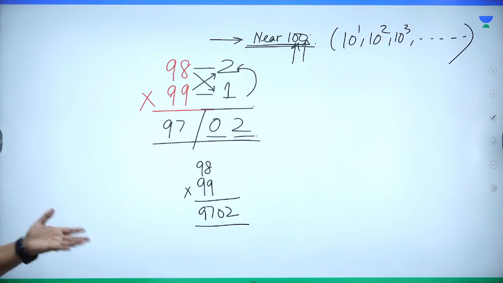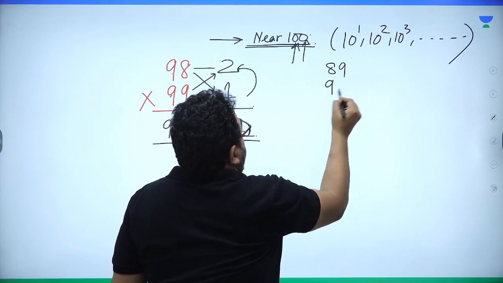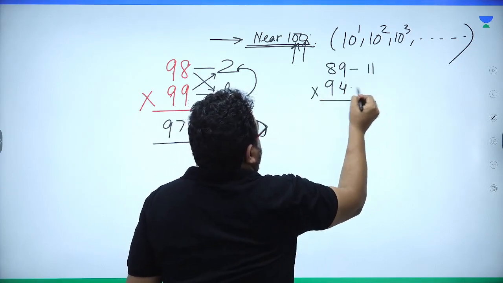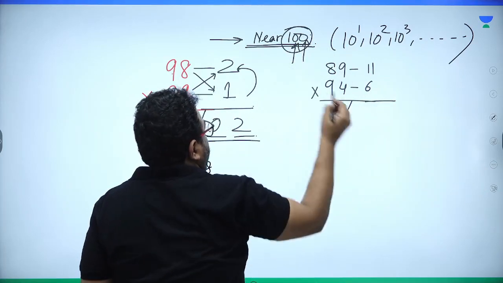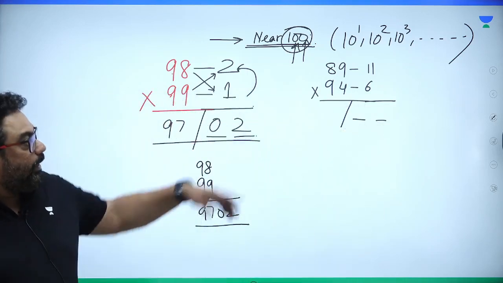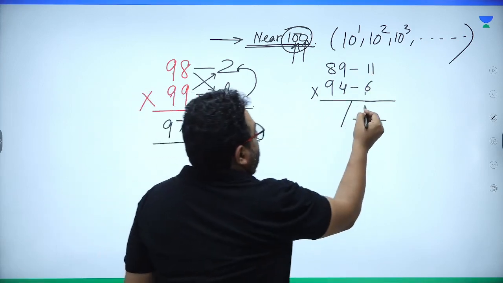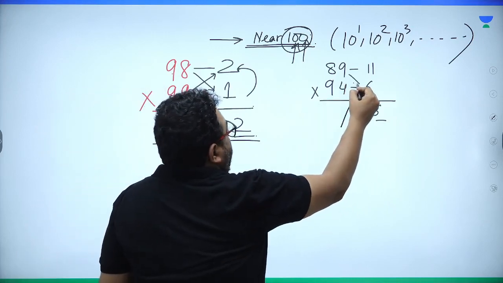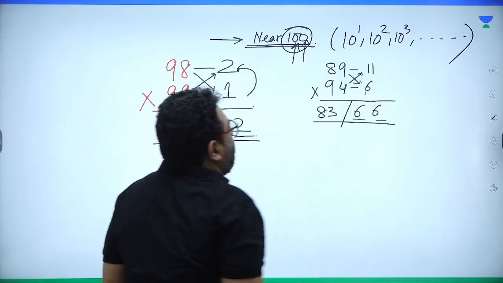Sir, one more example. So let's see. What is 89 into 94? So guys, how much less? Minus 11. How much less? Minus 6. And since again we are using base as 100, how many spaces? Sir, 2 spaces. Now multiply these two numbers. Minus 6 into minus 11 is 66. So write 66 over here. And then what is 89 minus 6? 83. Or 94 minus 11, 83.